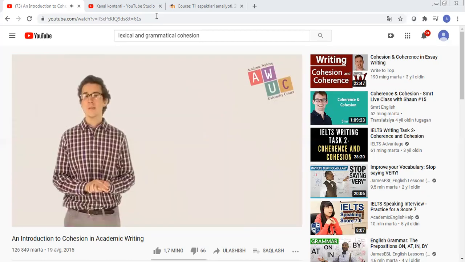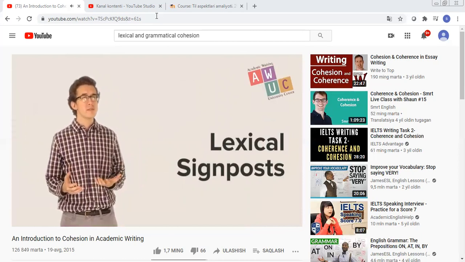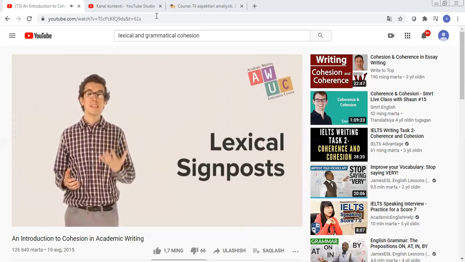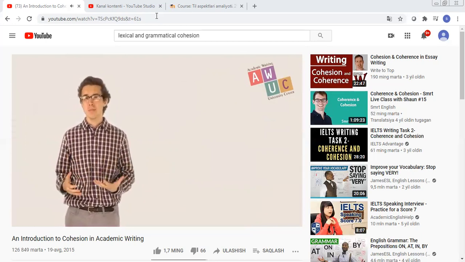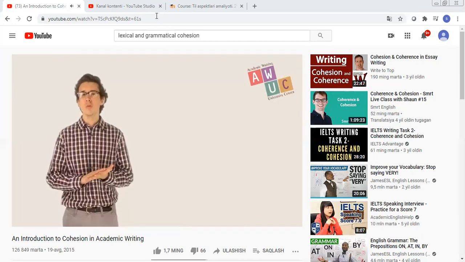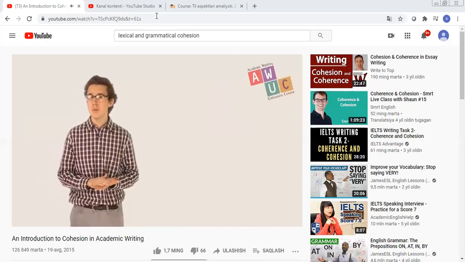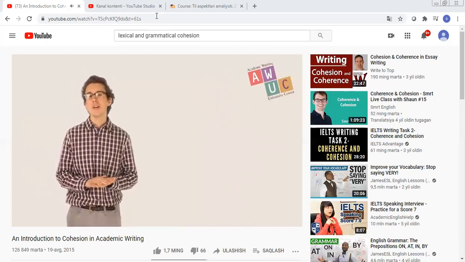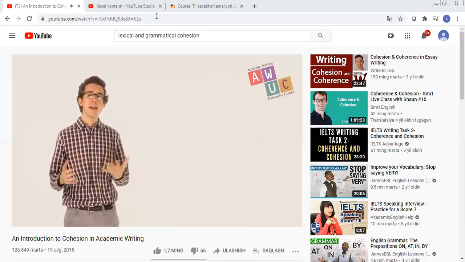Cohesive device number 2, lexical signposts. Another way to make your writing more cohesive is by using words that make specific kinds of connections. I call these words lexical signposts. Just like road signs help control the flow of traffic and make what could be a chaotic situation more manageable, writers can use certain words and phrases to help organize their writing and guide their readers.